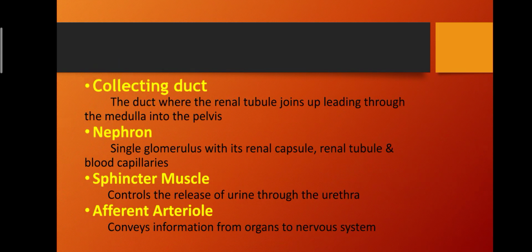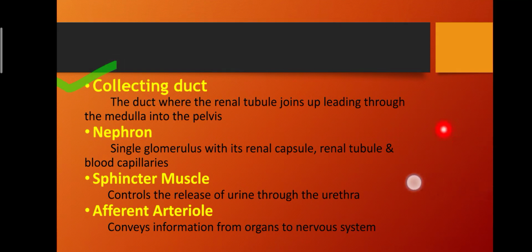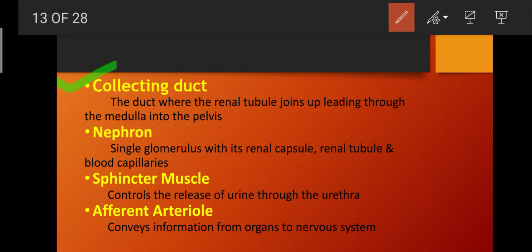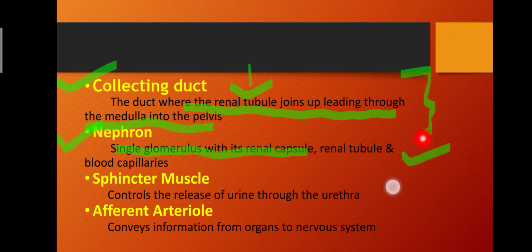What are the collecting ducts? The collecting duct is the duct where the renal tubules join up, leading through the medulla into the pelvis. So the area where the renal tubules join up and lead through the medulla into the pelvis is known as the collecting duct. Nephron. Nephron is a single glomerulus with its renal capsule, renal tubule and blood capillaries. So nephron is a single glomerulus having a renal capsule, renal tubule and blood capillaries.